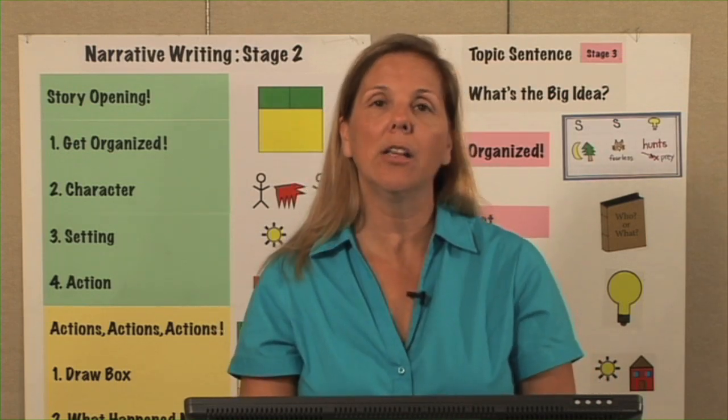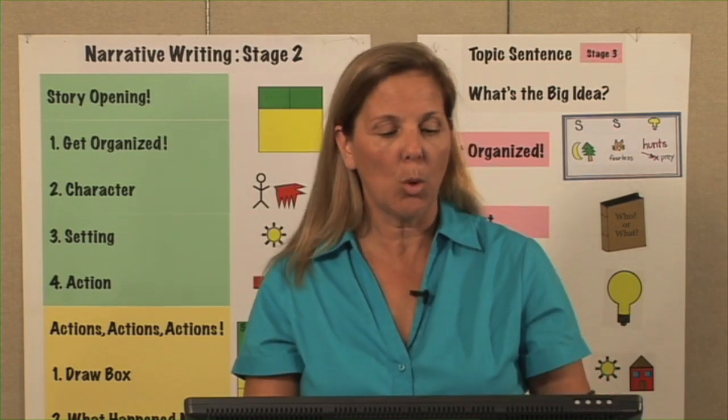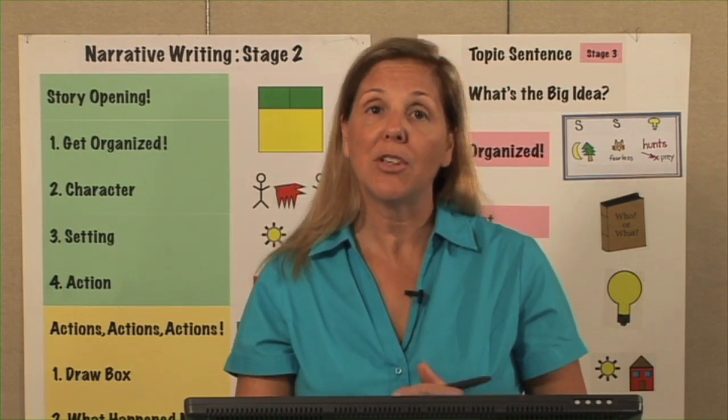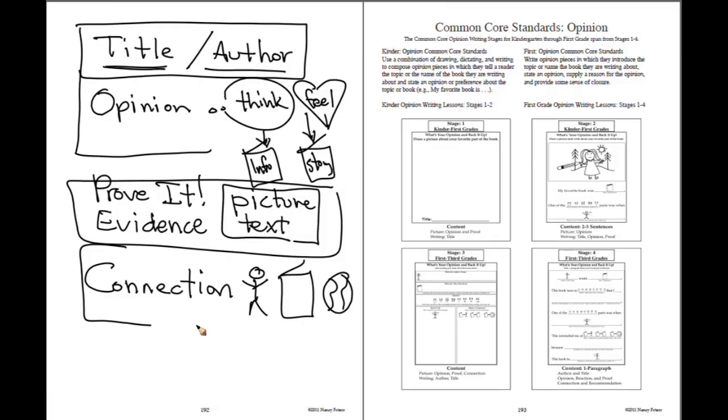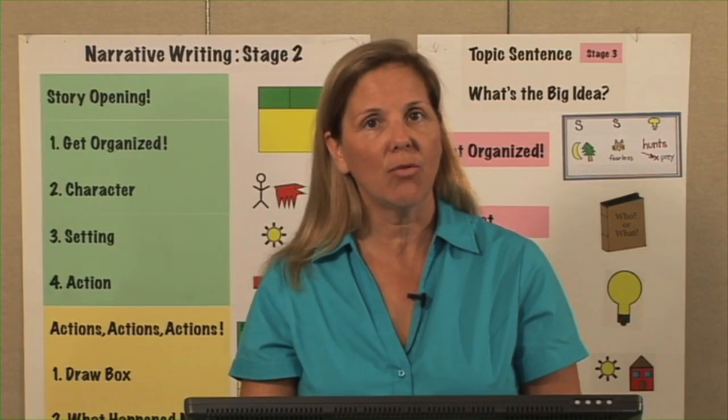We have our elements that we eventually will, as we move up these stages, the kids will have all these elements by the time they hit stage 4. Your students, by the time they hit stage 4, will have a title, the author, their opinion, they will have the prove it, the evidence, and then they will also make a connection. This is our ultimate goal by the time we hit stage 4.